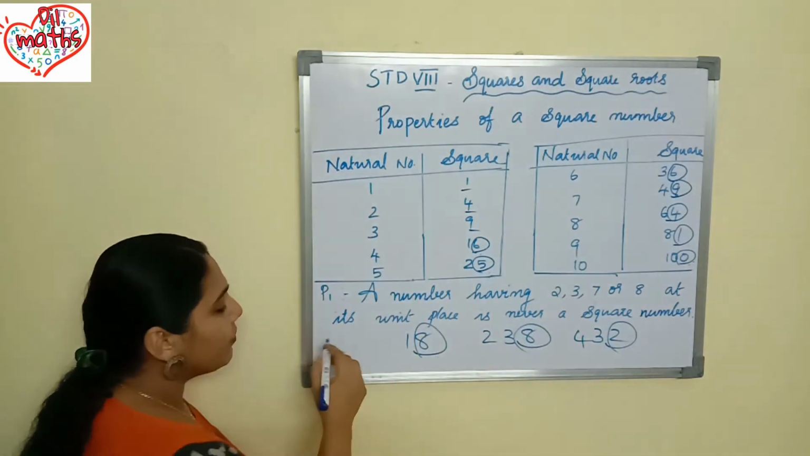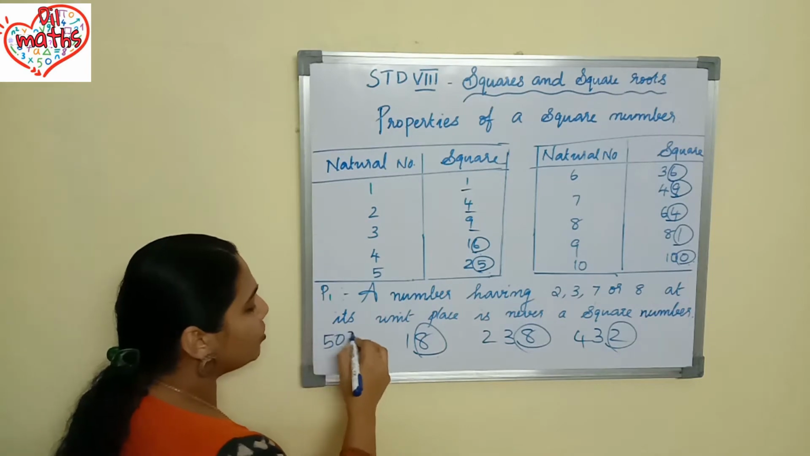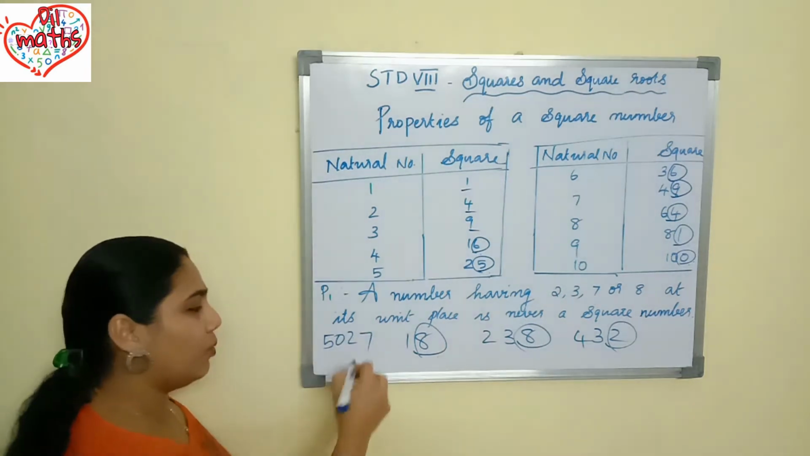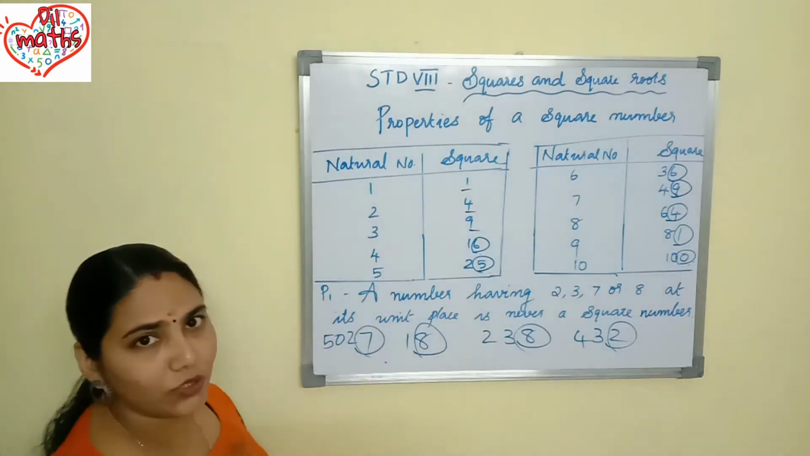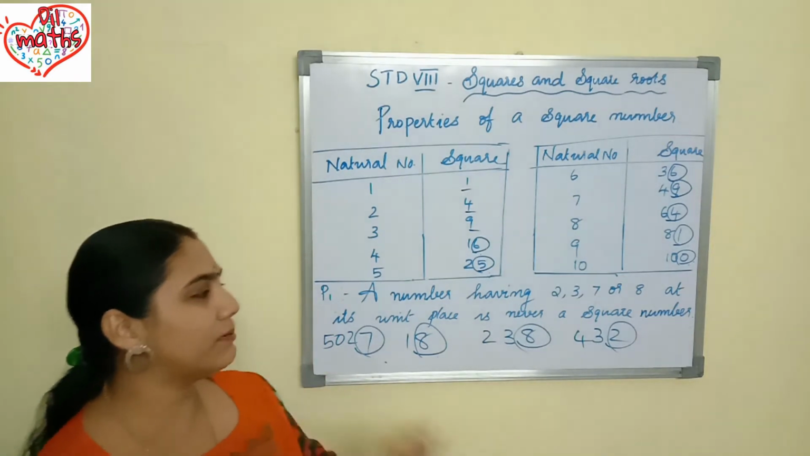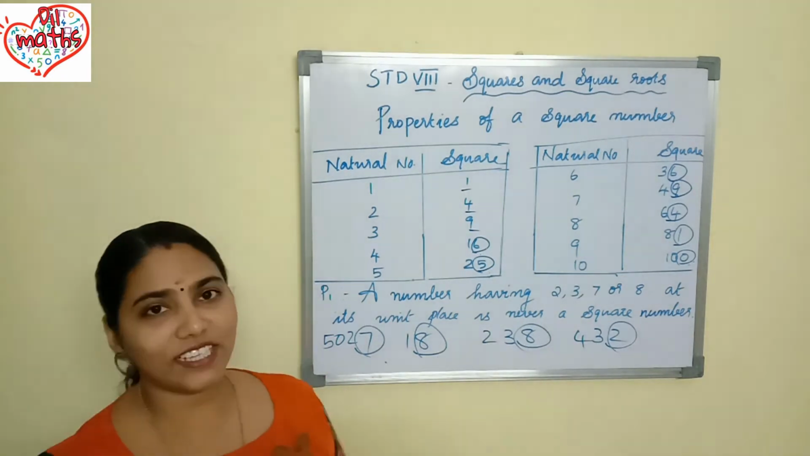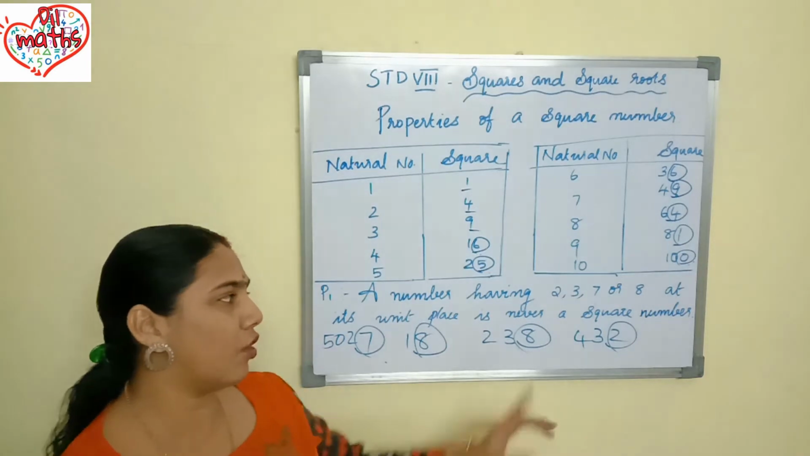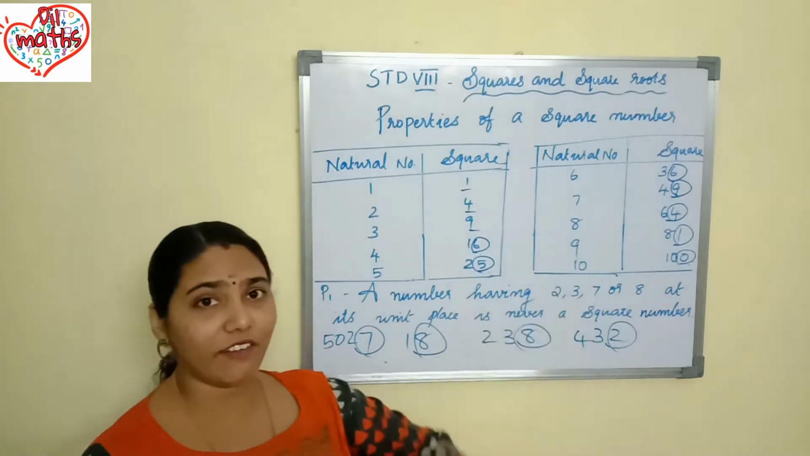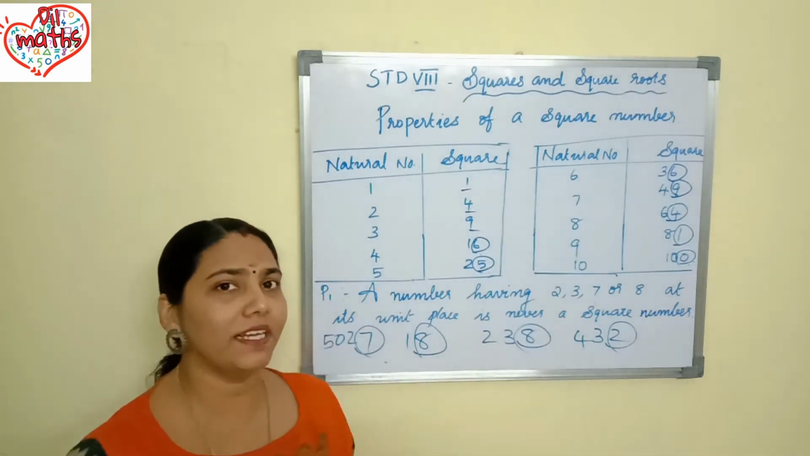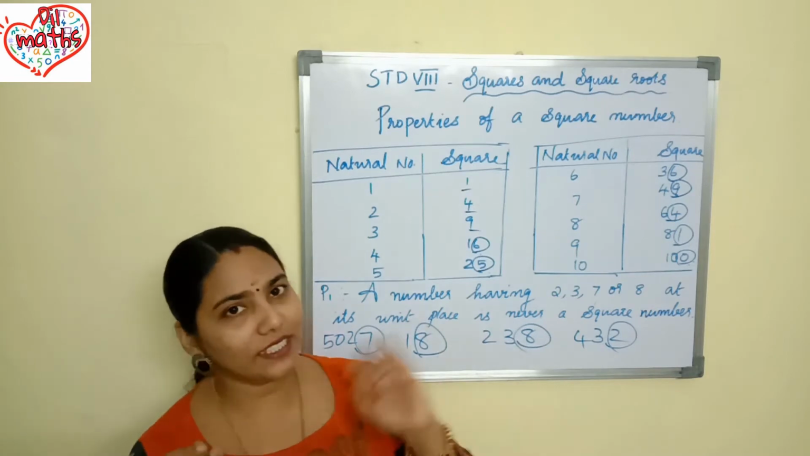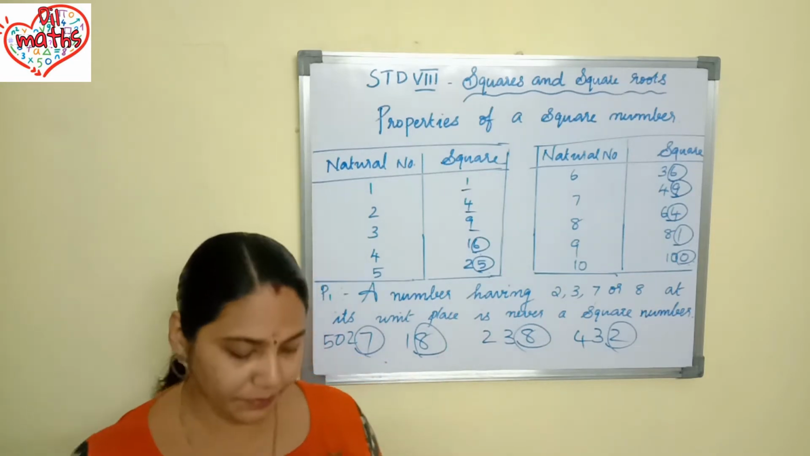And if you take 5027, is it a perfect square? No, because 7 is coming in its unit place. So by checking the ones place, you can say whether it is a square number or not. How? If 2, 3, 7 or 8 is coming in its unit place, you can say that number is not a perfect square. Okay?